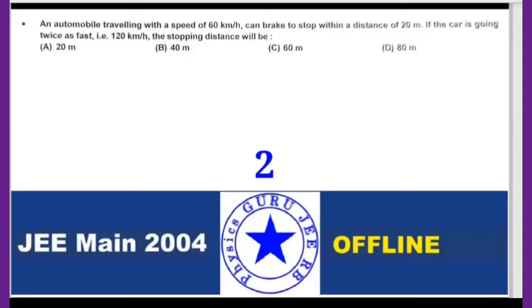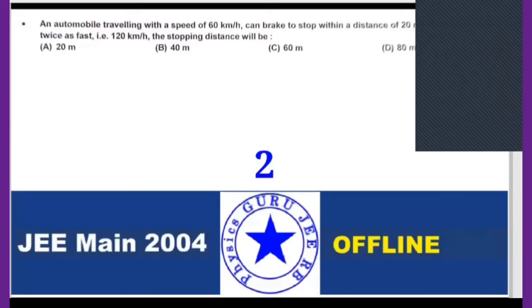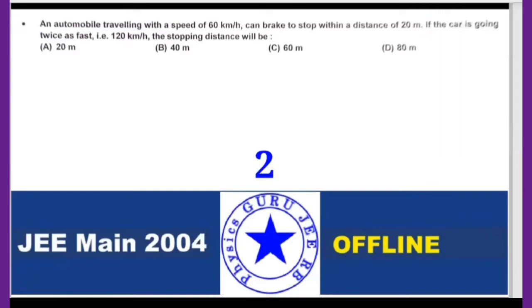Tell me the answer. It's given in 2004. Meghana says 40 meters. The answer is B, sir. Answer is B, 40 meters. Anybody else?